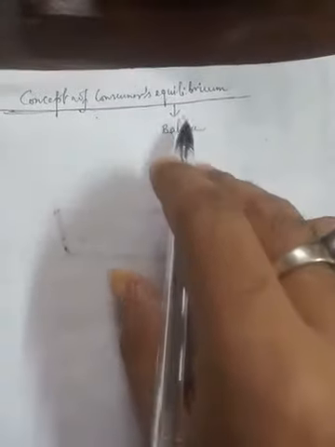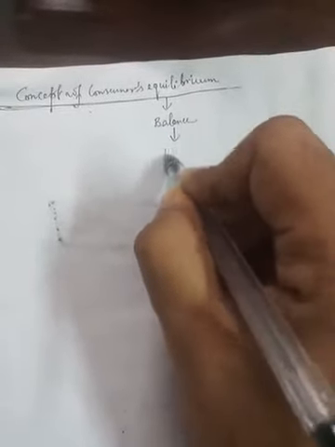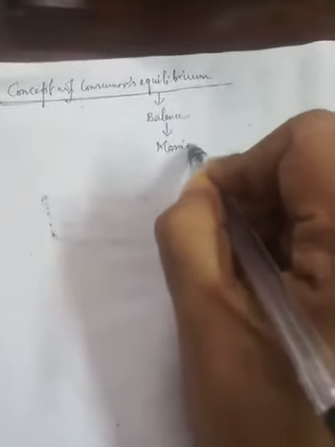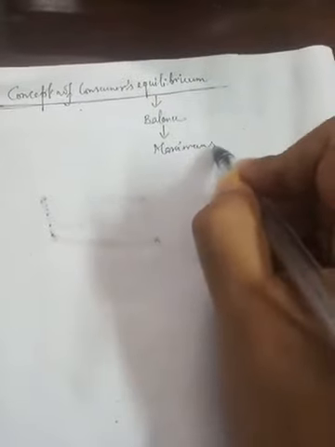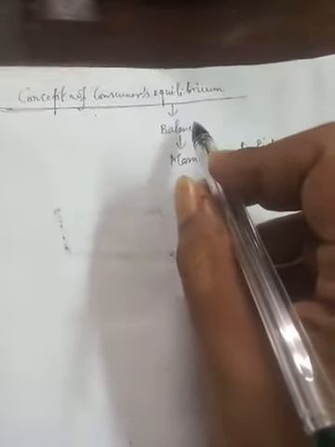Why is it called equilibrium or balance? Because at this position, the consumer gets the maximum satisfaction, and that is why he will not change his position.